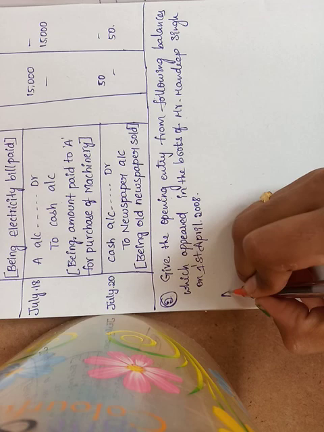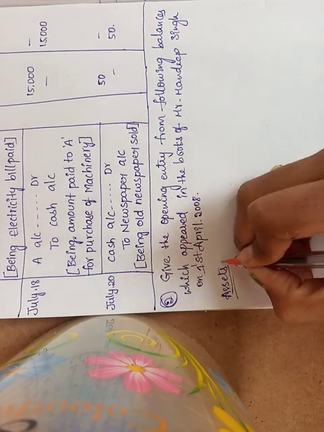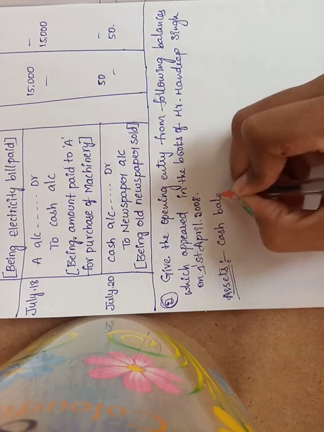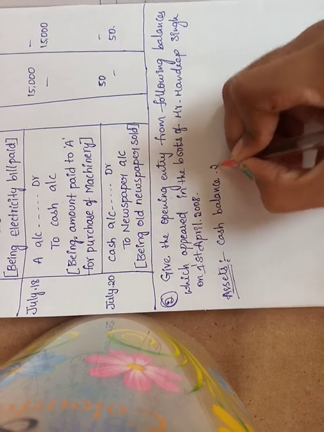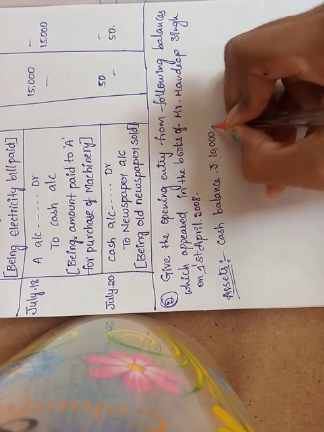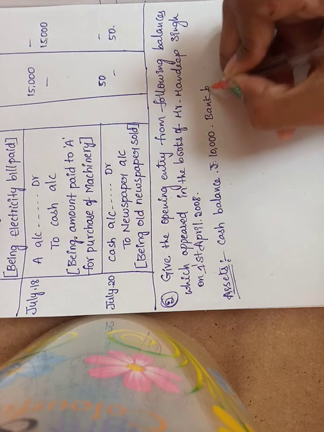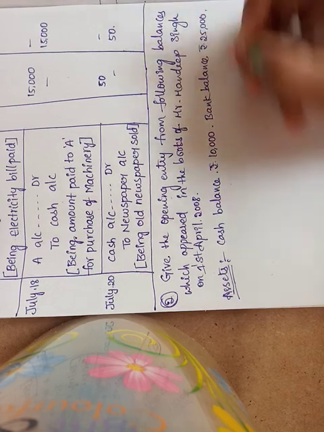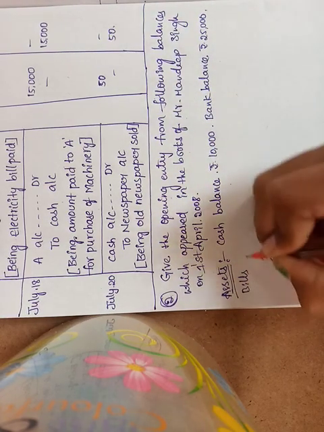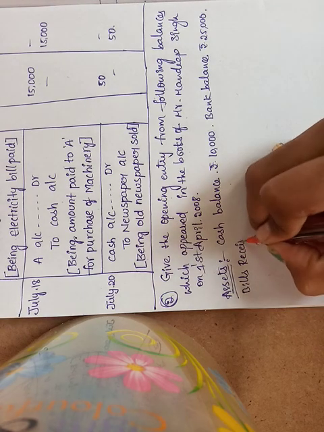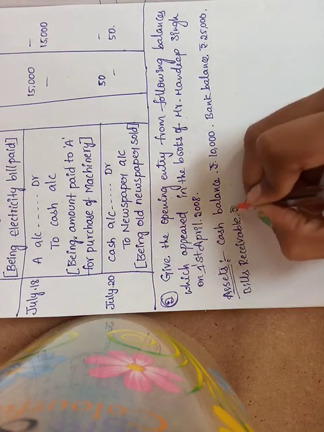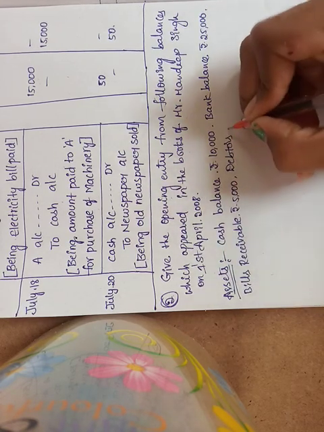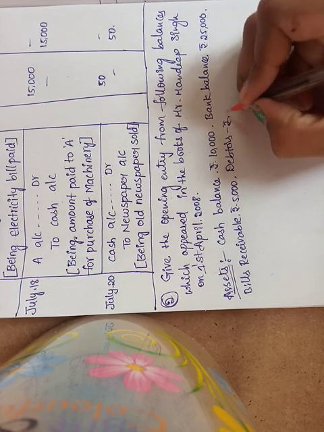So assets are: cash balance rupees 10,000, bank balance rupees 25,000, bills receivable rupees 5,000, debtors rupees 5,000.